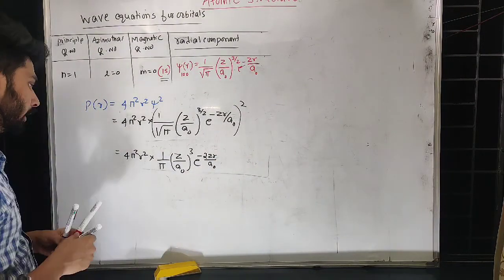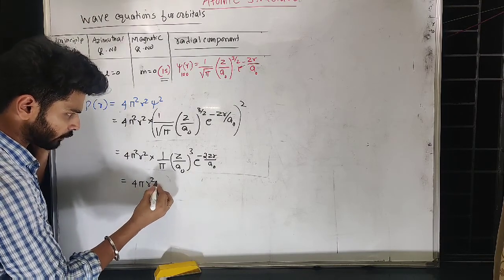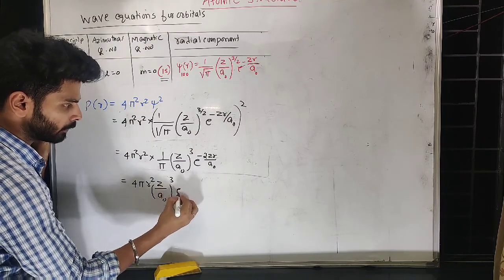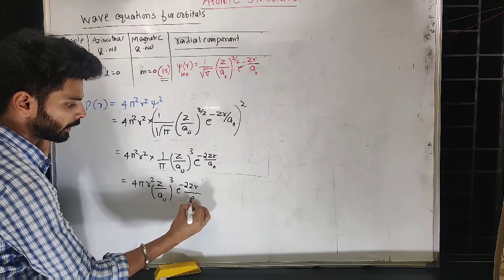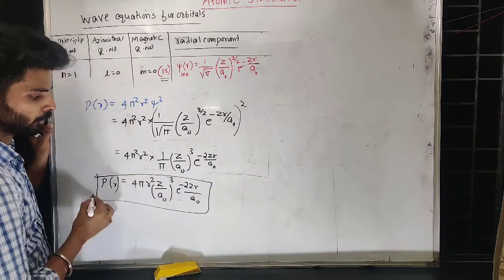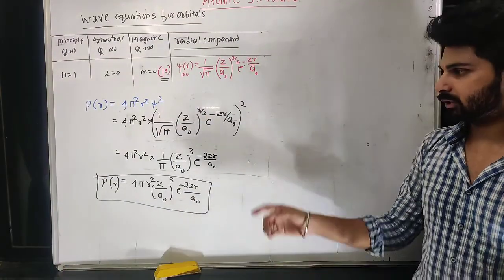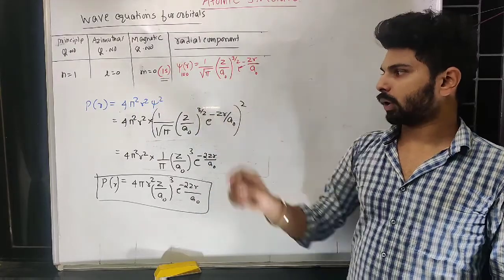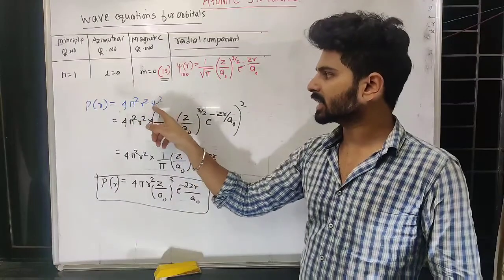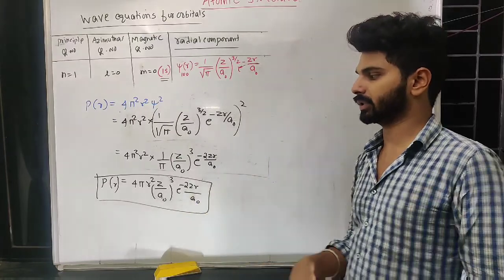Now let us simplify. 1 pi will go here. 4 pi r square Z upon a naught cube e power minus 2 Z r upon a naught. So this is the probability as a function of radius. One of the options will be like this. The question can be asked like, what is the probability equation or probability for a 1s electron? Then simply you can write this one. If it is not written like that, then psi square has to be substituted with this value and we have to square and get this equation.